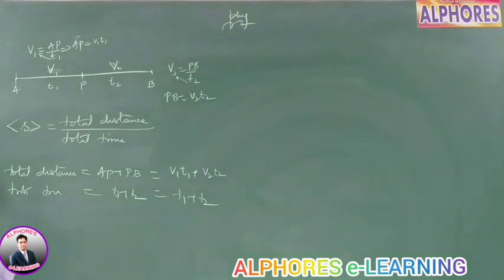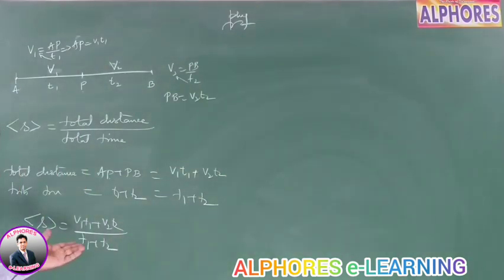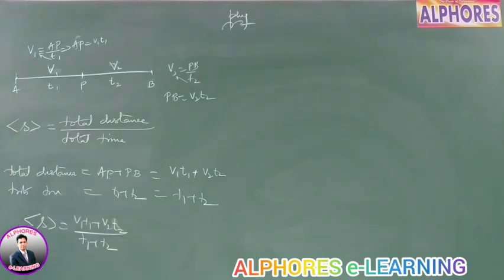So substituting this one, I get the average speed as total distance, that is v1 t1 plus v2 t2 by t1 plus t2. If the body is going in a straight line, you can even spell this as the average velocity of the body also. If the body is going in a straight line, this is same as average velocity. If it is different, it is different. So v1 t1 plus v2 t2 by t1 plus t2 is the average speed of the body.